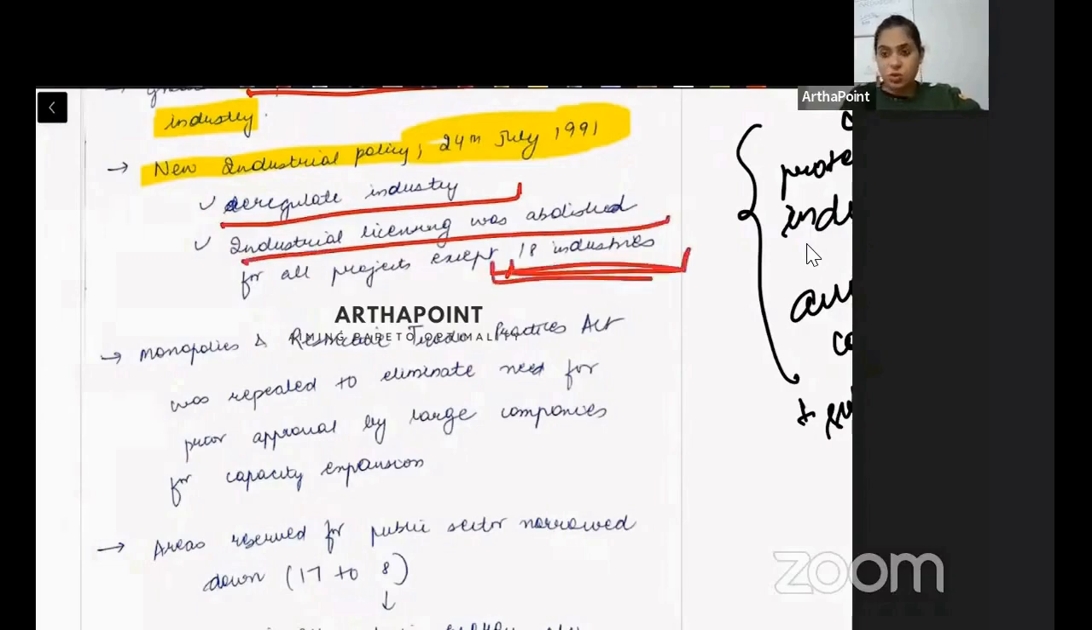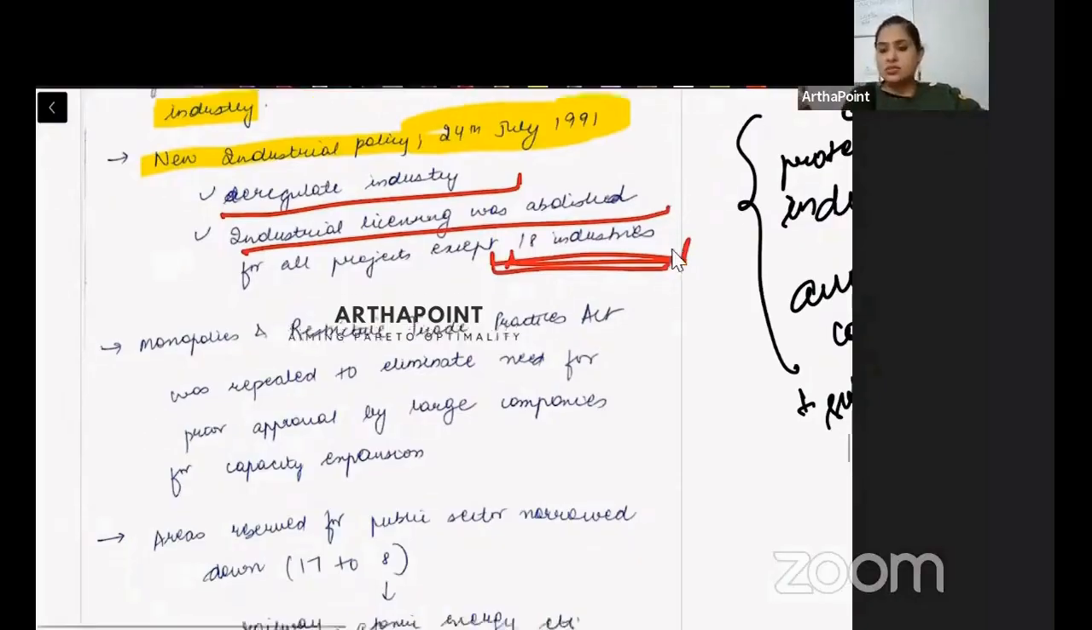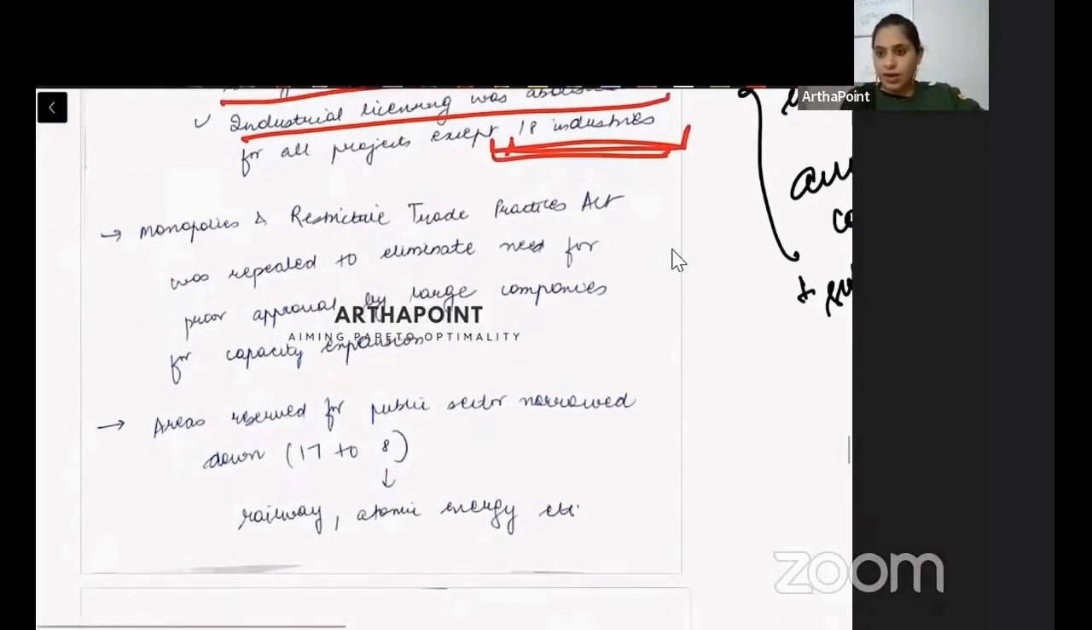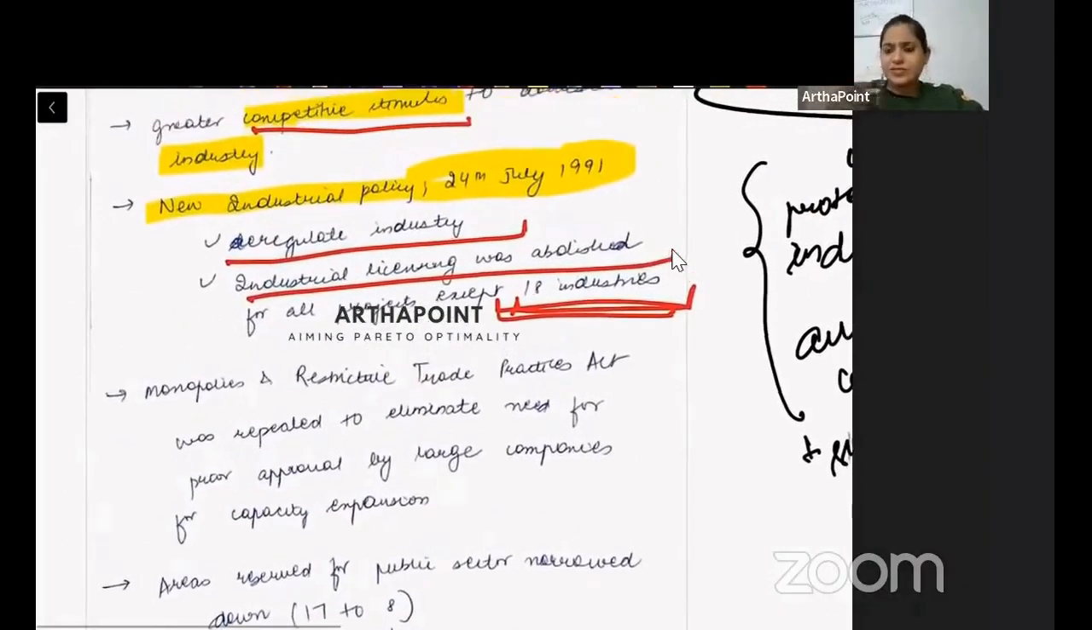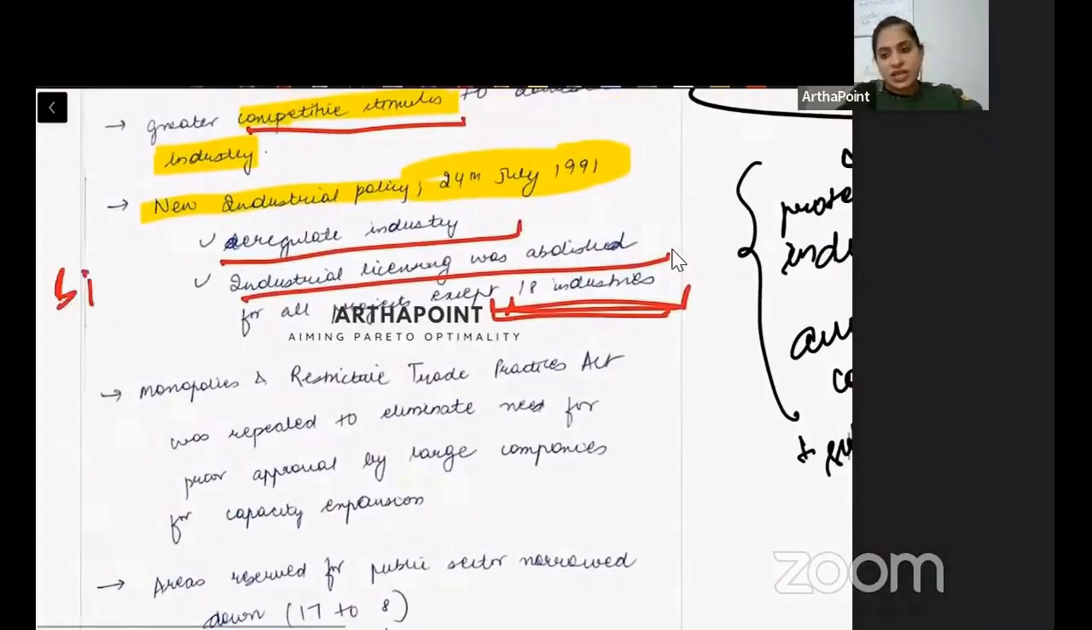18 industries ko chhodkar, except 18 industries, we completely removed this licensing system. No license was required to start your business. इसमें भी we had different rules कि small sector के लिए कितना होगा, medium sector industries के लिए कितने होंगी, large sector industries के लिए क्या होगा, but still the ease of doing business was greatly improved.